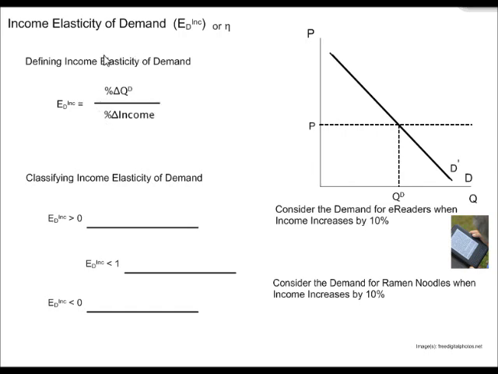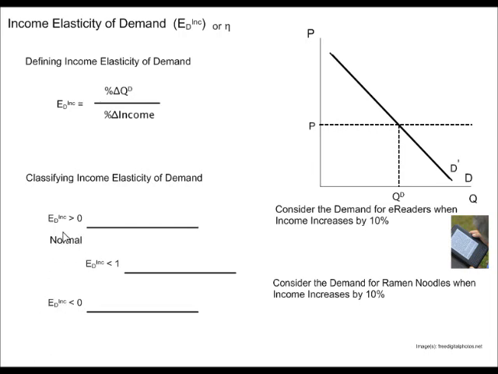Notice that this formula does not have the absolute value around it. We're going to allow this value to either be positive or negative, right? And so we can think about, what would produce a positive outcome? A positive value would happen one of two ways. Either we could have a positive divided by a positive, or we could also have a negative percentage change divided by a negative percentage change. Either one of those is going to give a positive value.